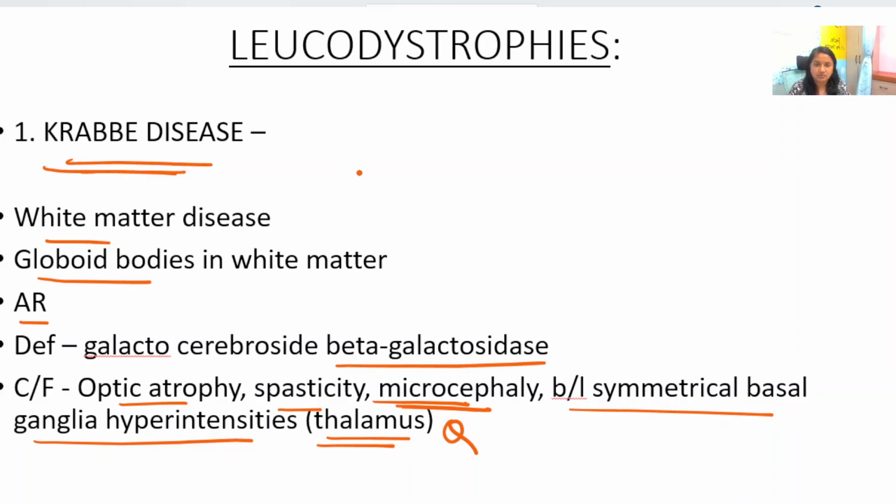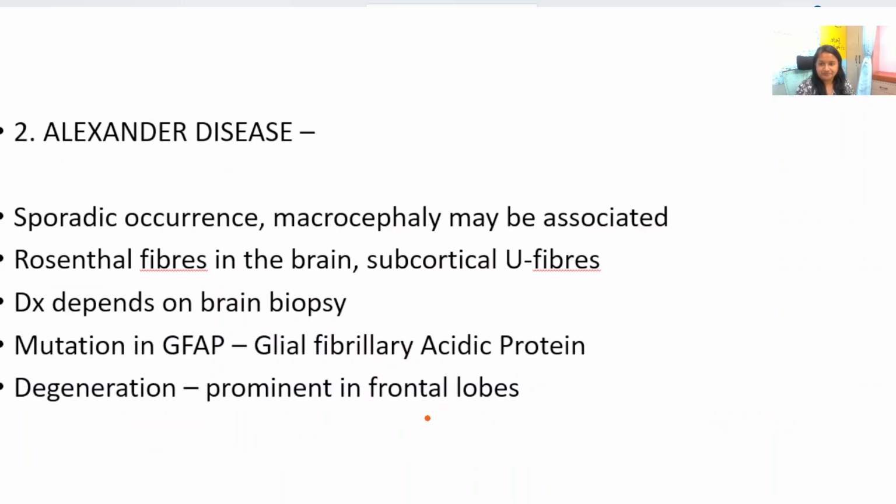So remember that most other leukodystrophies like Alexander and Canavan, those two are associated with macrocephaly, and in metachromatic leukodystrophy, the head circumference may be normal. Krabbe disease is particularly associated with microcephaly and basal ganglia hyperintensities, that is in the thalamus.